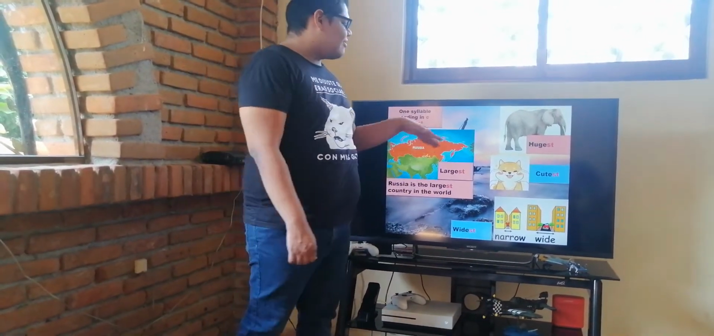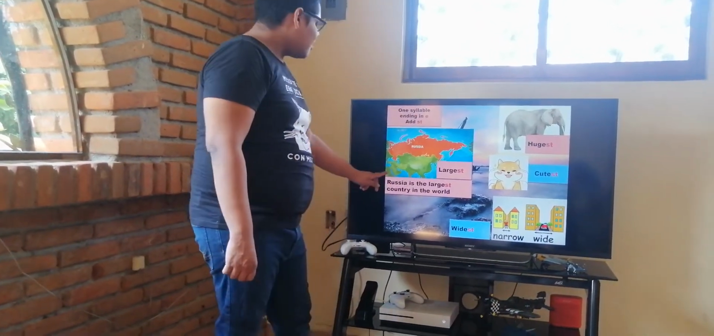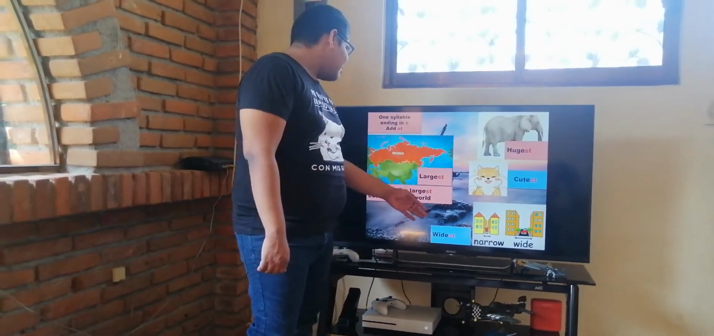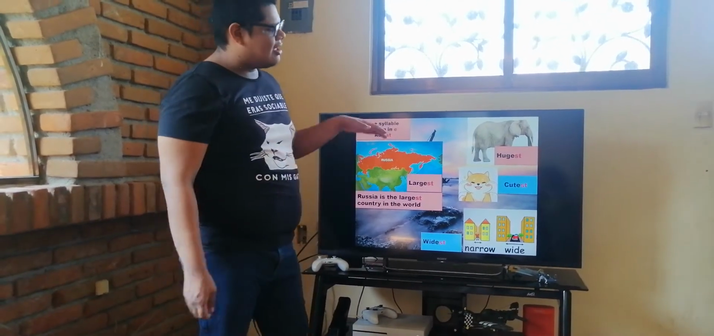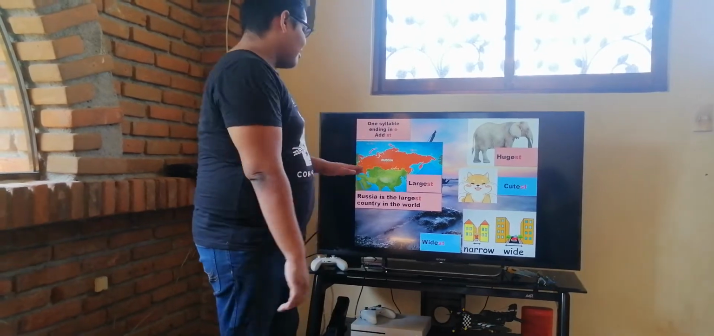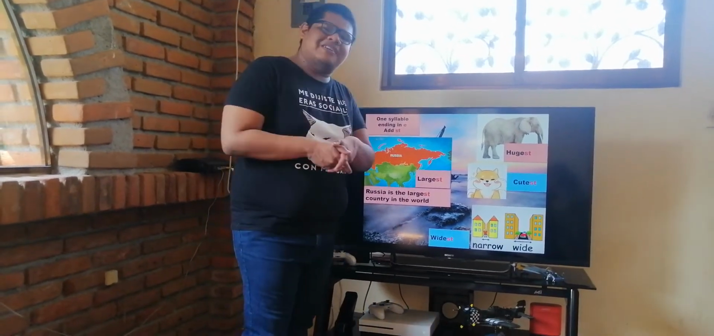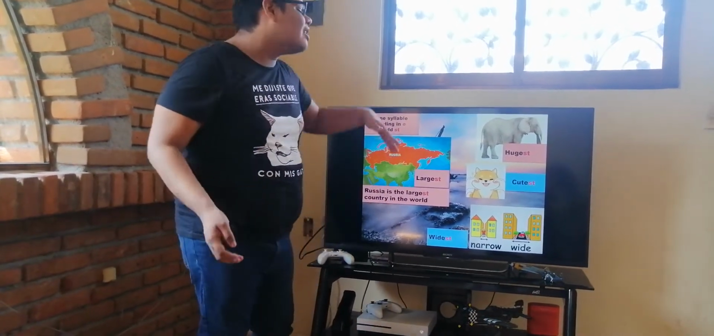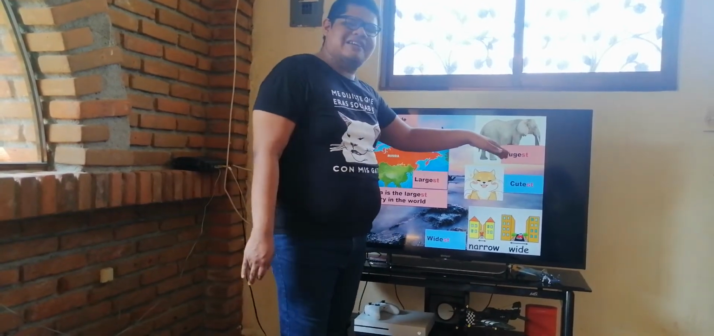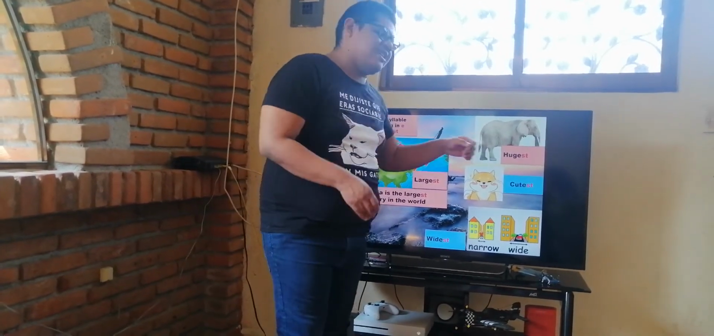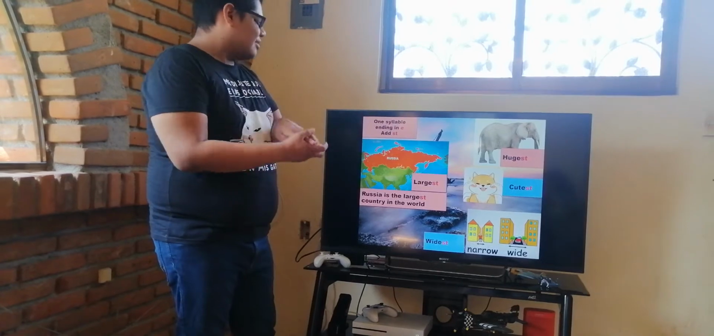So we have one example. Russia is the largest country in the world. Okay? Large means big. This one means very big. The hugest. Okay?